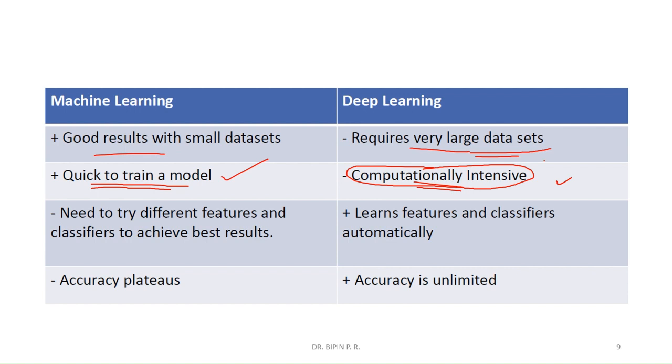We require some Intel i9 or above computers with GPUs in order to train these deep learning algorithms. But that is not the case for machine learning algorithms. We can train them easily, but it is time consuming and computationally intensive in case of deep learning. We require high-end systems.